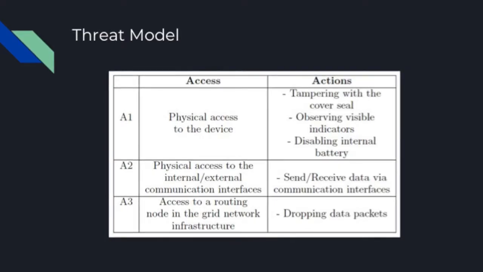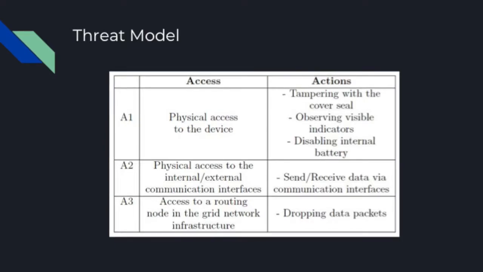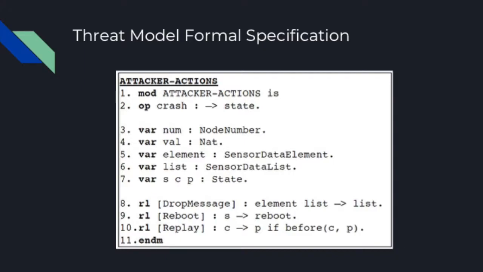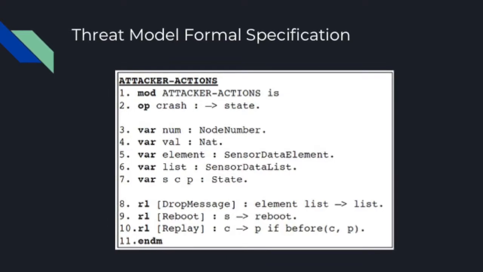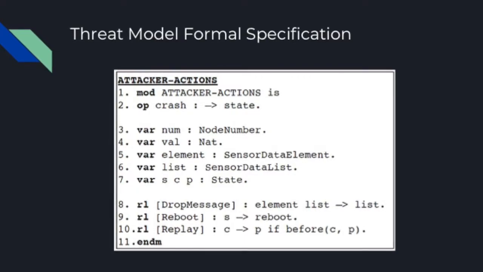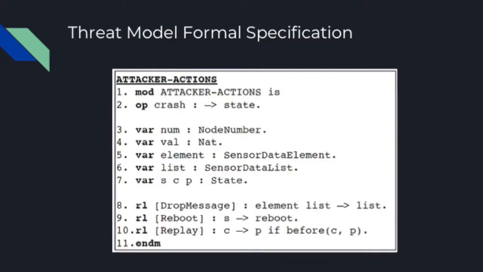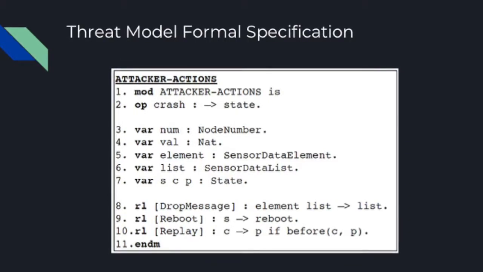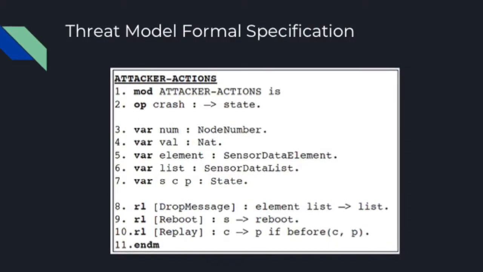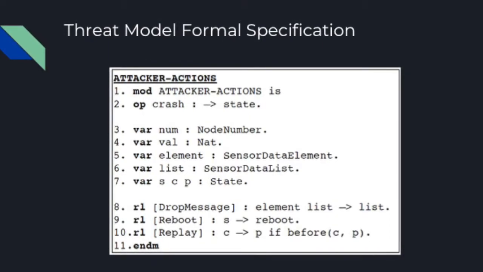And then the network interfaces can be accessed remotely. They do not actually require physical access to the device. So to show the formal specification of the attacker's threat model, of the attacker's capabilities, essentially here we have the variables of the different system elements that the attacker may either gain access to or modify. We have the sensor data elements, we have the state of the system, and the node number there.